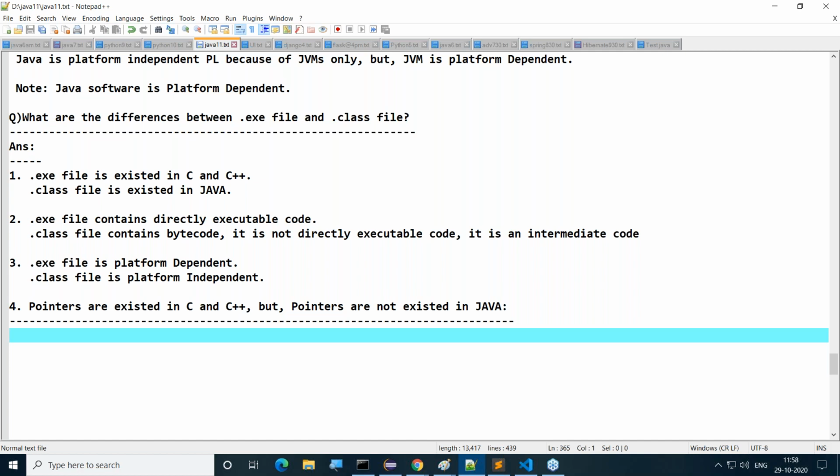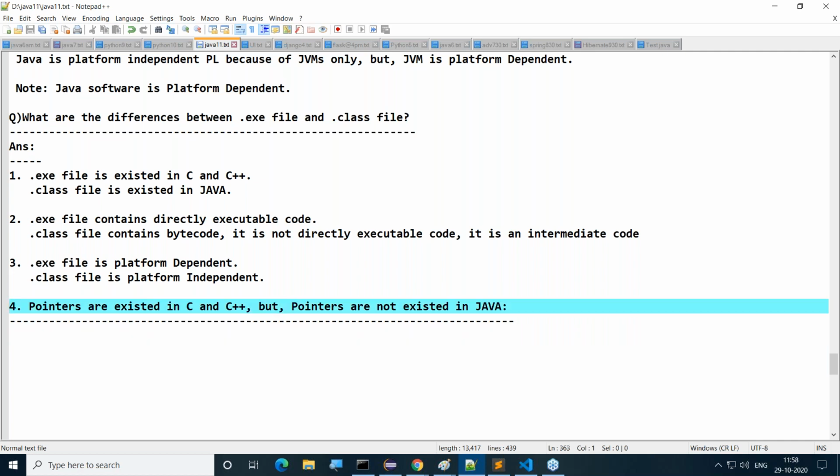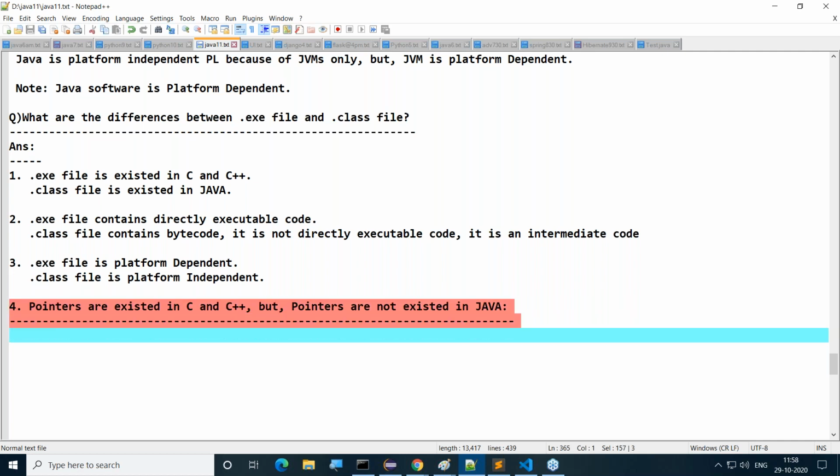Now, I just want to discuss the pointers concept for tomorrow. Tomorrow we'll see the pointers. Then, if time permits, I'll go for multiple inheritance.